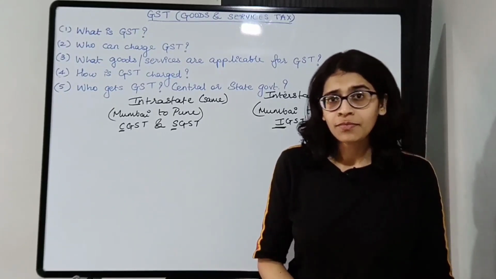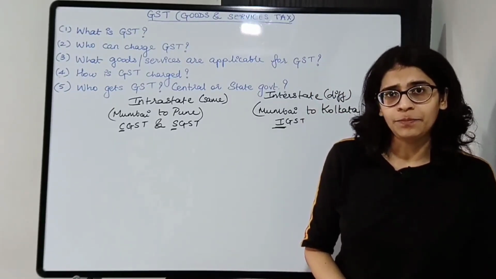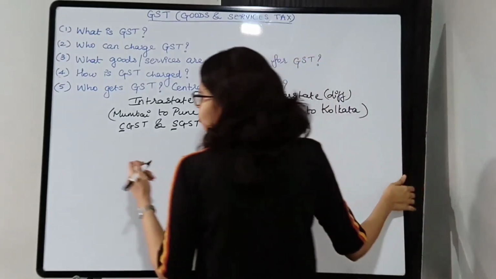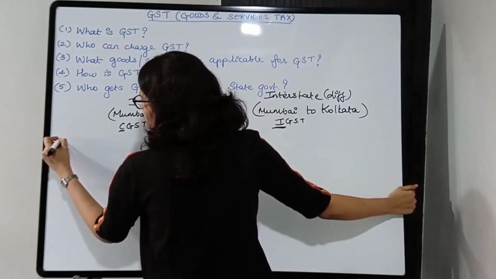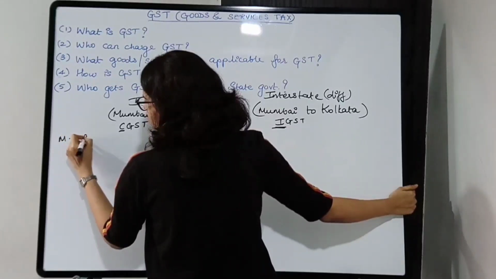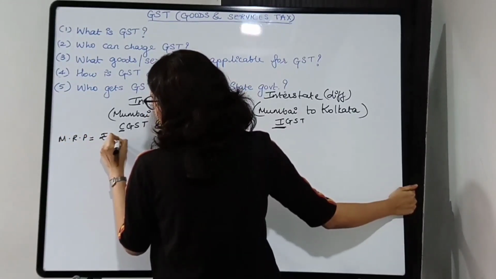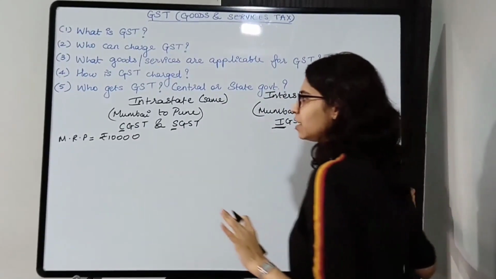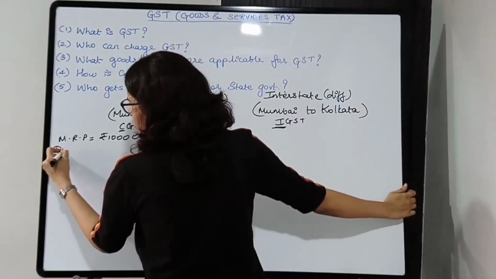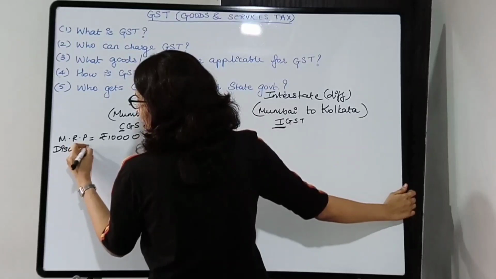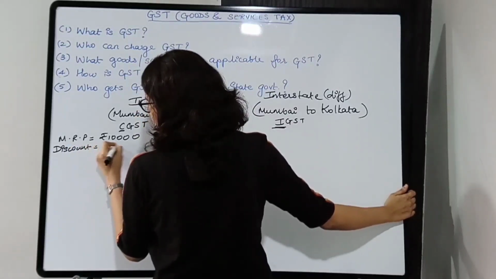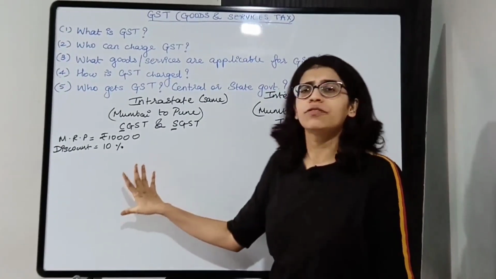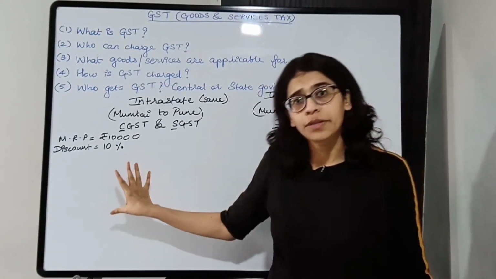Okay, now let us consider one example. So let's say there is a mobile phone seller. Okay, so the mobile costs 10,000 rupees. All right, and there is a certain discount. Let's say there is a 10% discount. All right, how will you find out the final amount of the bill? What will be the GST?